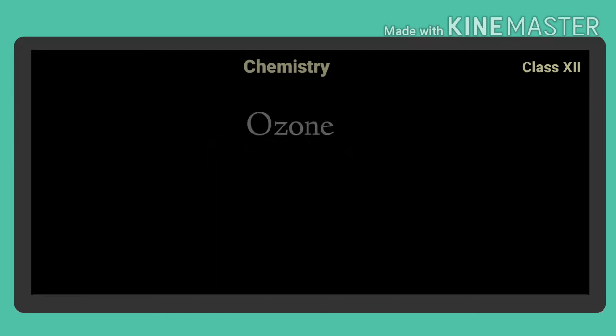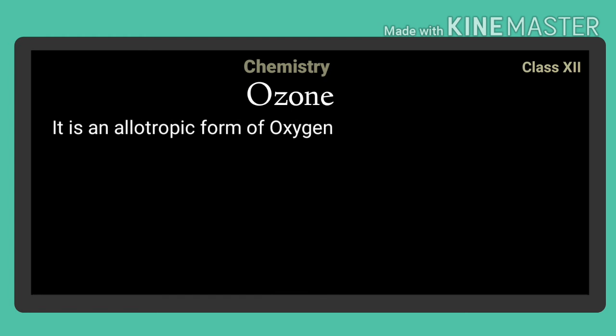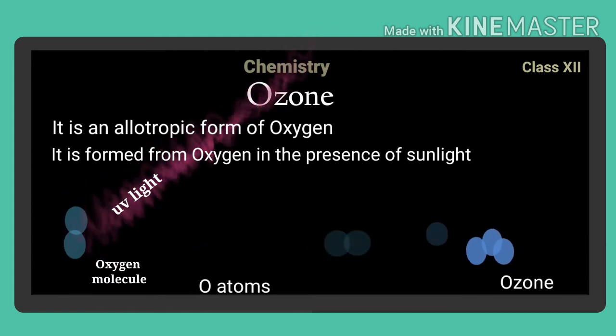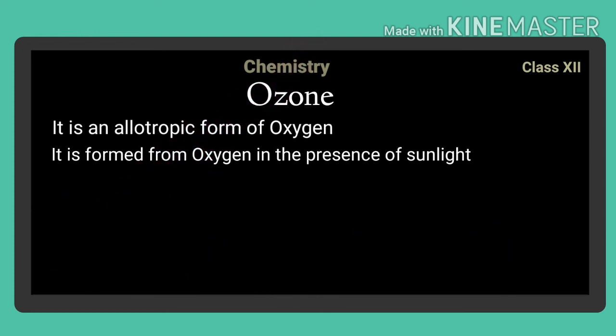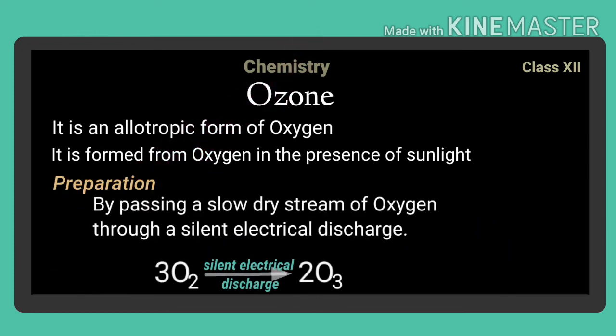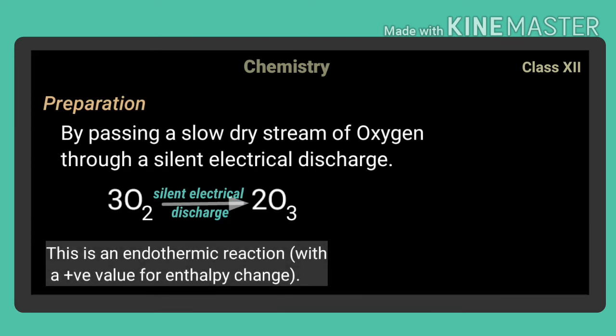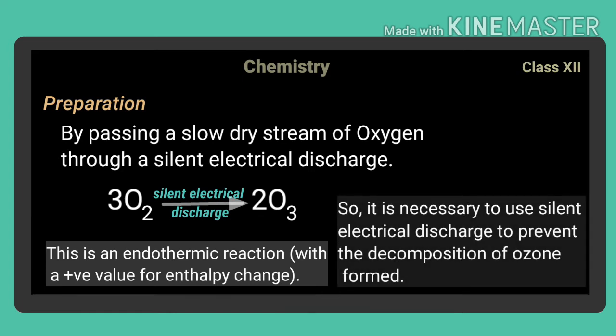Ozone. Ozone is an allotropic form of oxygen. It is formed from atmospheric oxygen in the presence of sunlight. Ozone is prepared by passing a slow dry stream of oxygen through a silent electrical discharge. This is an endothermic process with a positive value for enthalpy change. So, it is necessary to use silent electrical discharge to prevent the decomposition of ozone formed.